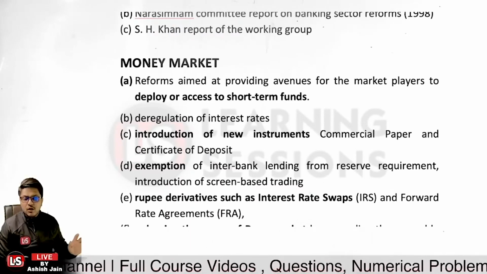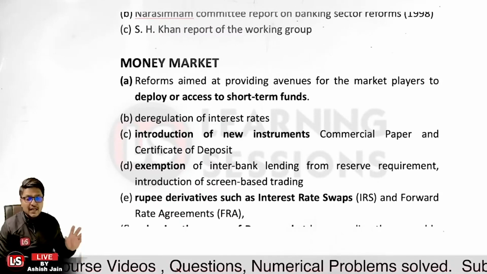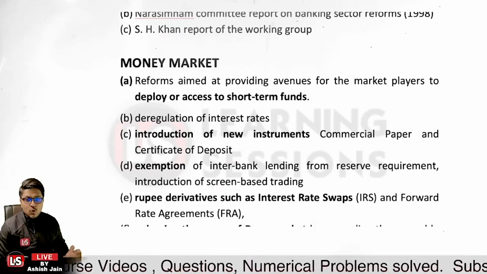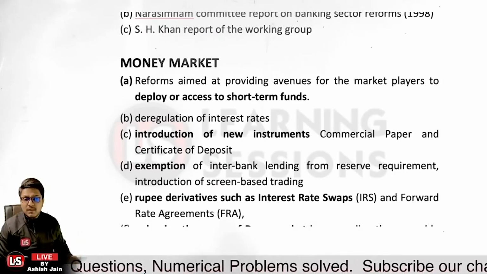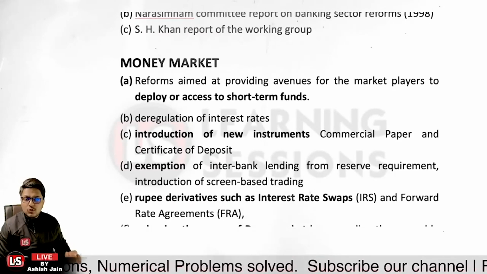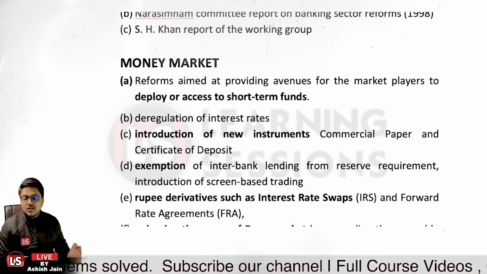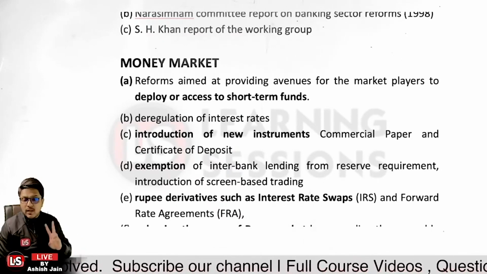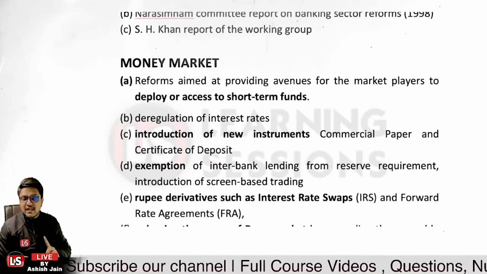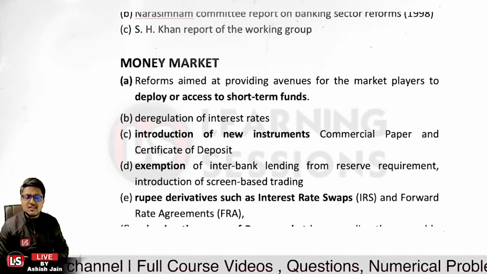Is that clear? We have already covered it under the BFM paper, where I told you that derivatives are those instruments which do not have any value of their own, but their value is driven from the underlying assets. Now these are used for two main purposes. One is for safeguarding, that is hedging. The other is speculation, that is trading.